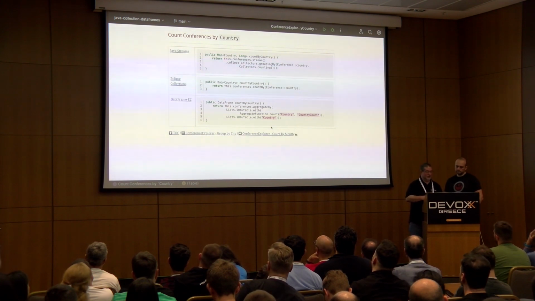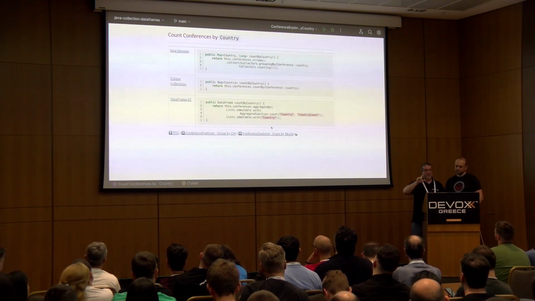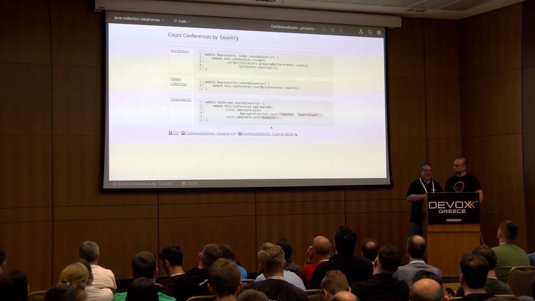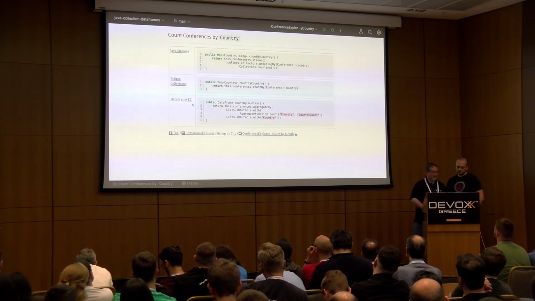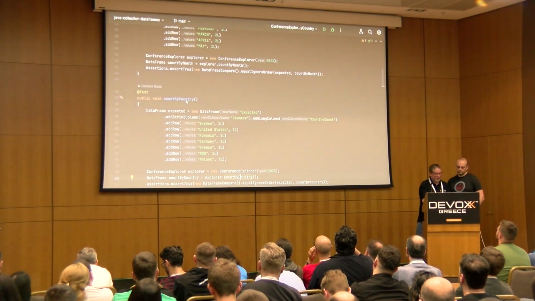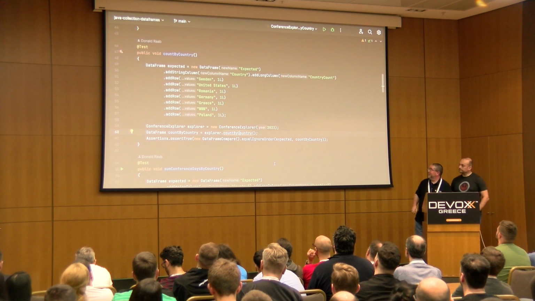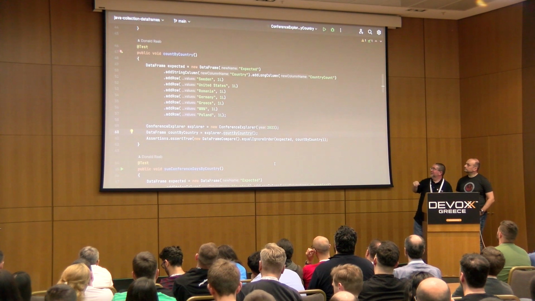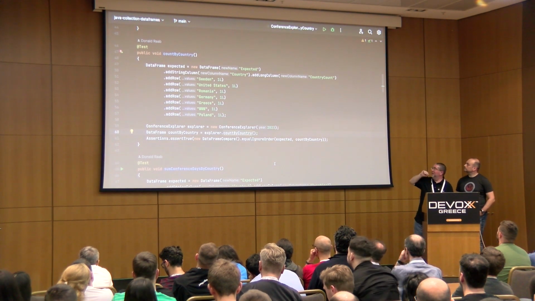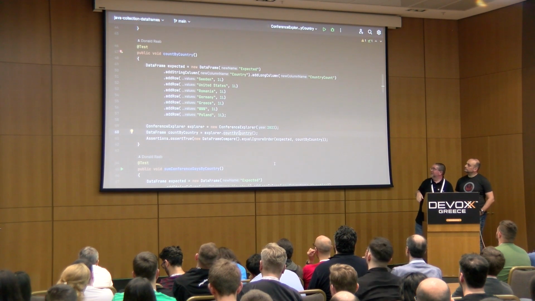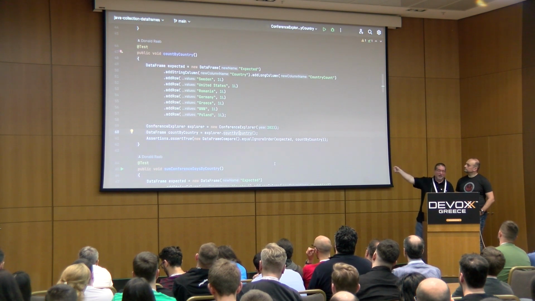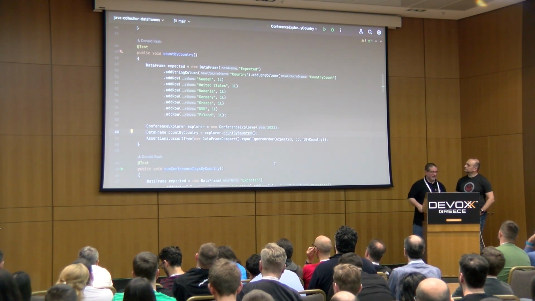We give it this name of country, and then we give a calculated column of country count, and we're specifying what we want to aggregate by, which is the country. What this will effectively come back with is something that looks like this. And this is one of the neat things. So you can see when we're doing the test data here, we construct a data frame quickly, in memory. We just say we want a column called country, a column called country count, and we can add just the rows to the data frames. We add the countries and their long values, and we can validate when we call count by country that we get back this expected data.